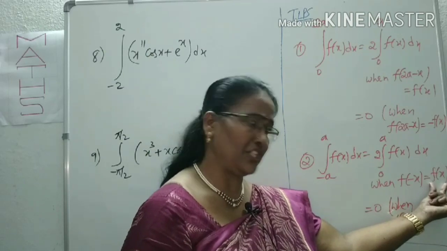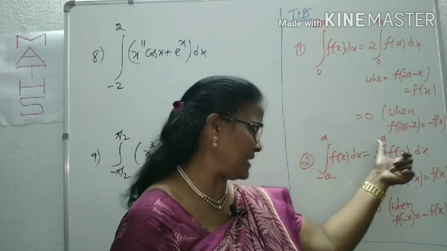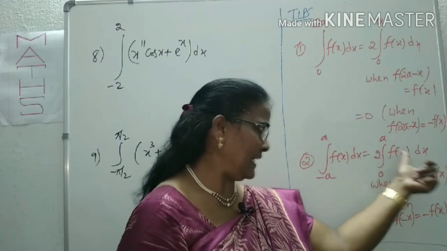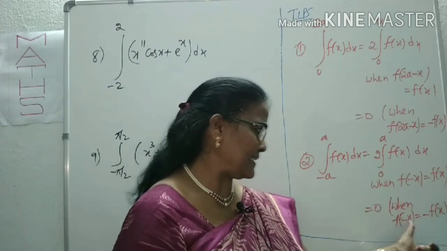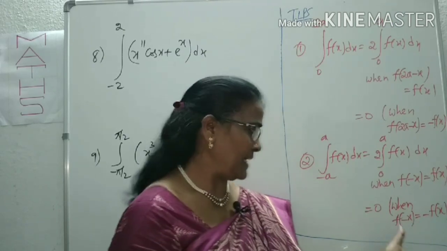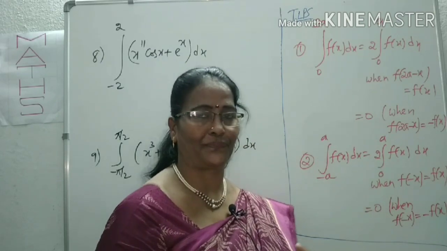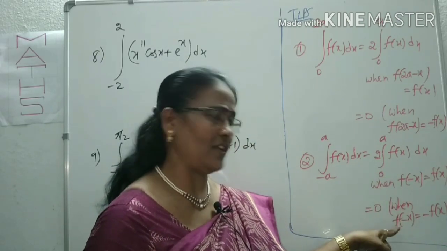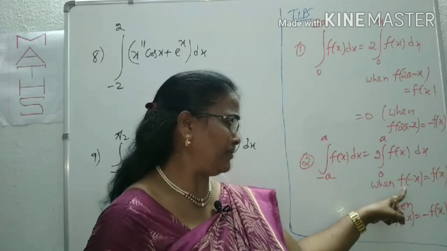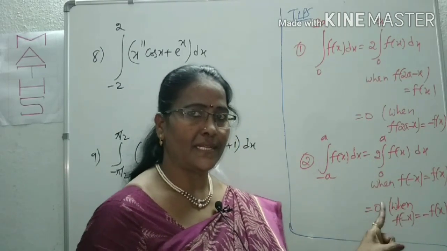If it is the same function, we can take 2 times, with the lower limit 0 and the upper limit as it is. Like that we can apply this tip. In the case of f(−x) equal to minus f(x), this result becomes 0. Indirectly we can call this an even function and that an odd function. When it is an even function, we can write 2 times 0 to a. If it is an odd function, it becomes 0.